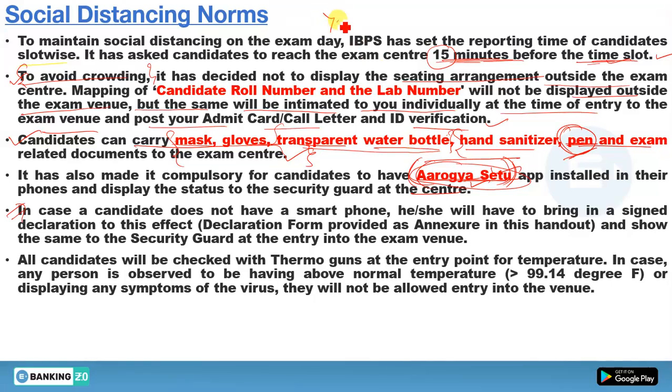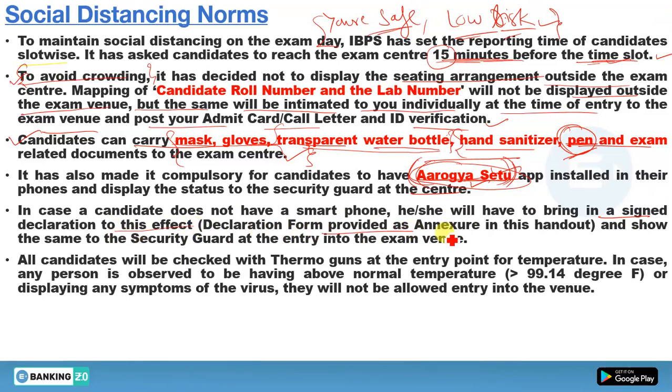So if your status is safe or low risk, then you will be able to give the exam. Otherwise, if your status is showing moderate risk or high risk, you will not be allowed to take the examination. Now, in case you don't have Arogya Setu, what will you do? If a candidate does not have a smartphone, she will bring a signed declaration to this effect.